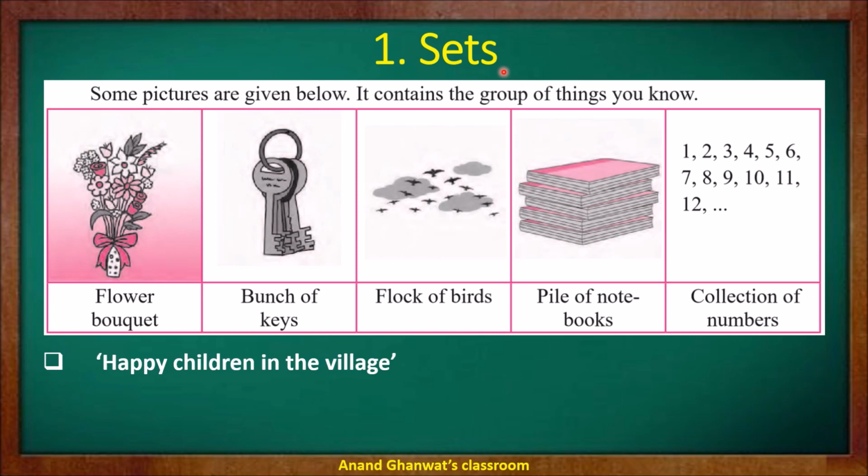What is the definition of happiness here? So happiness is undefined. It is not defined. Therefore, it is not a set.